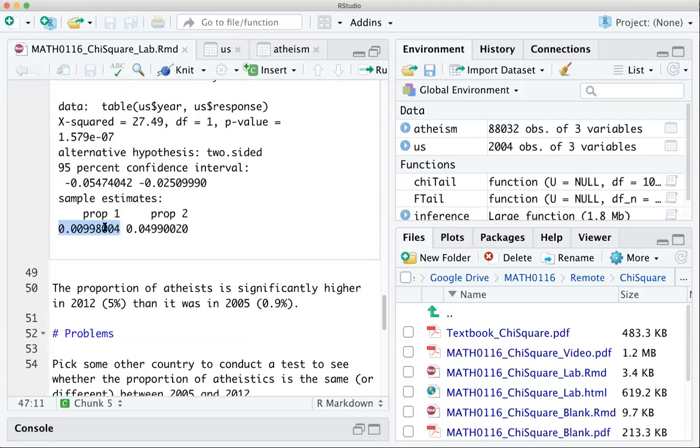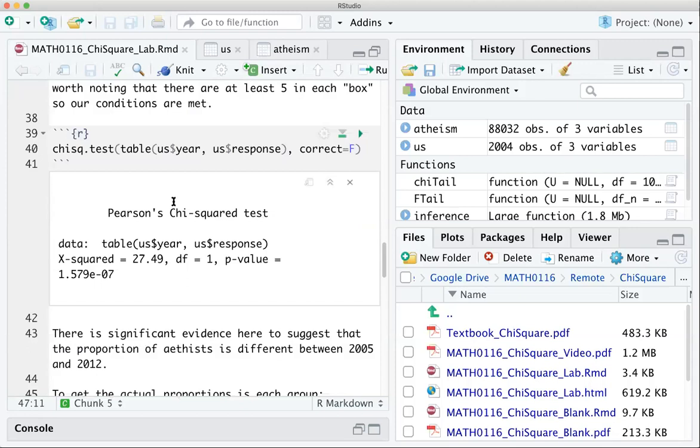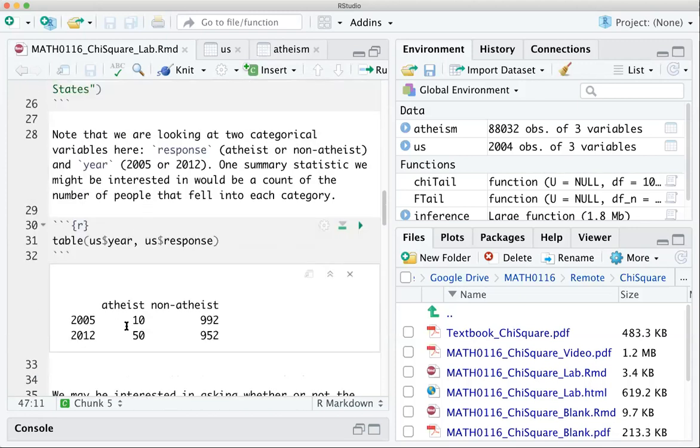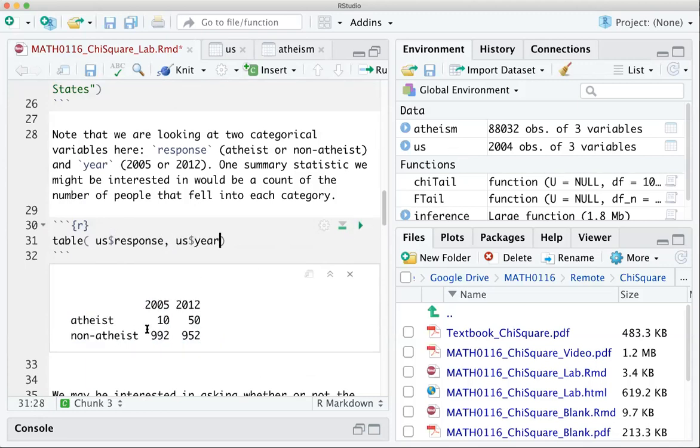The other thing I will point out is that these proportions always, always, always go row-wise. So here, when I constructed my table, I did time on this axis. So the rows were fixed, and it's going to do 10 divided by the 1002 and 50 divided by the 1002 to get the proportions. Make sure that the table is set up that way. If you had done this the other way around, if this had been response and year, for example, there's nothing wrong with that table. It looks just fine.